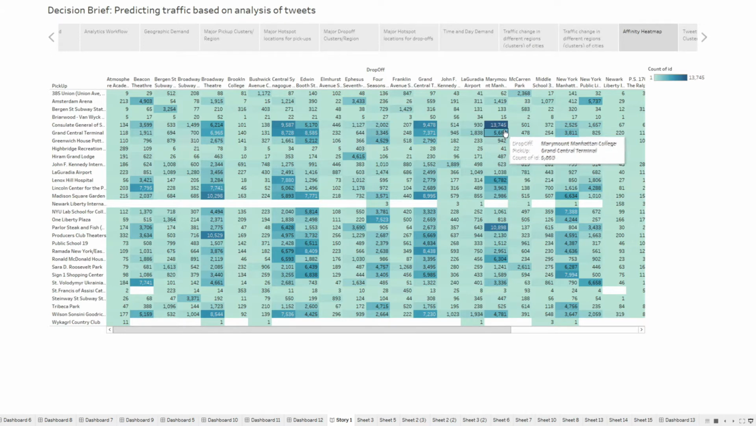So we can see that the most popular pickup-drop-off combination was that people were being picked up at Consulate General of Spain and dropped off at the Manhattan College, which was pretty interesting. And there were definitely some locations where there was no affinity between any of those two locations.